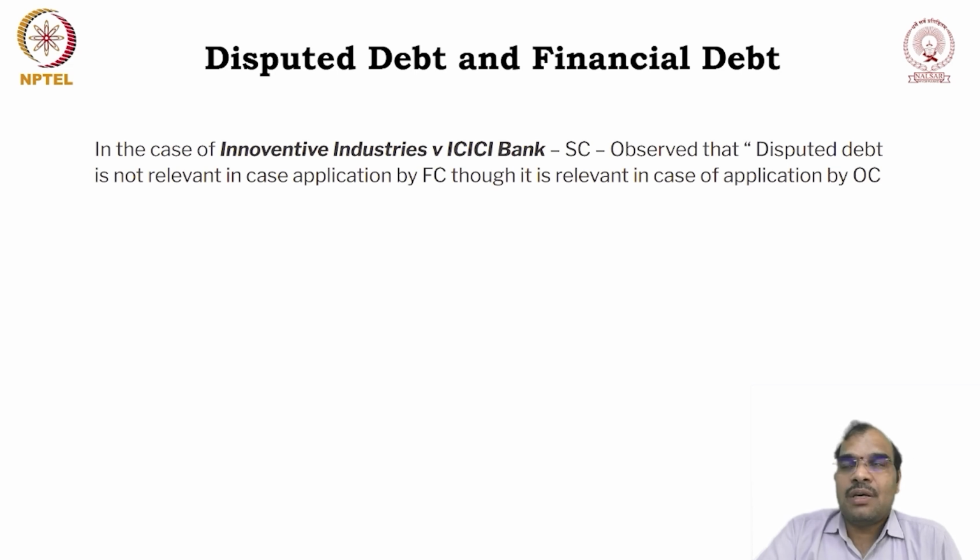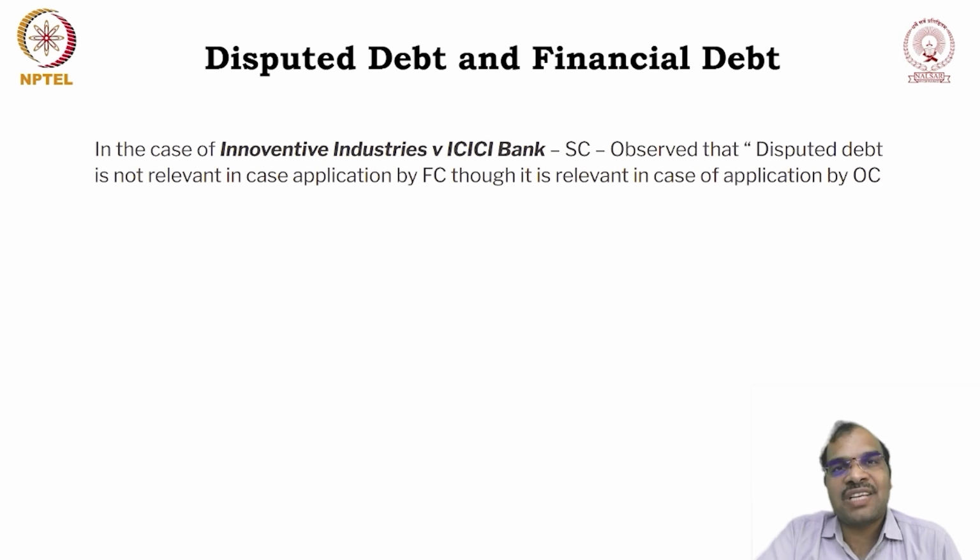When an operational creditor is filing an application under the IBC, whenever there is a disputed debt, you cannot file an application. In the subsequent lessons we are going to discuss the essential conditions to be satisfied when an operational creditor wants to file a case. So disputed debt is relevant in the case of an operational creditor. When any disputed debt is there, the operational creditor cannot file an application, but this is not relevant in the case of a financial creditor.